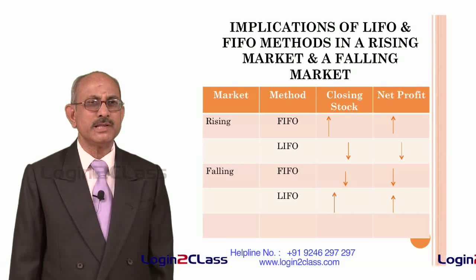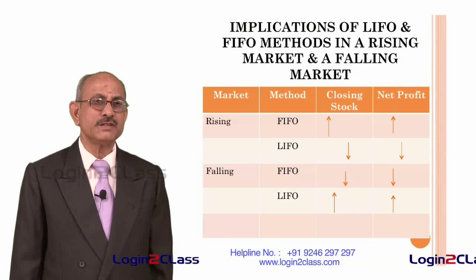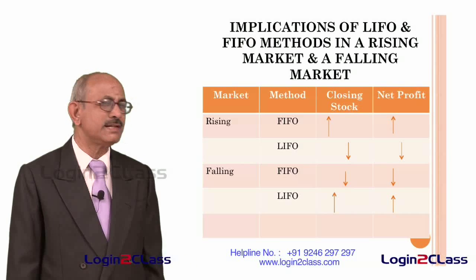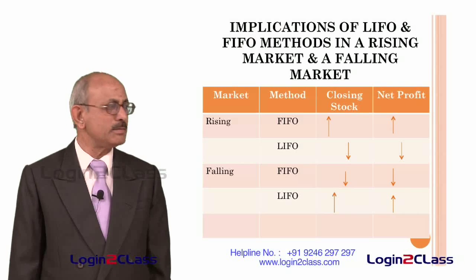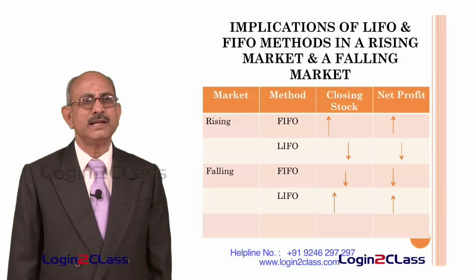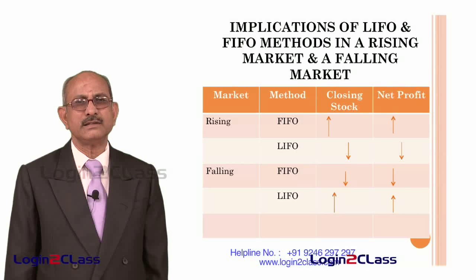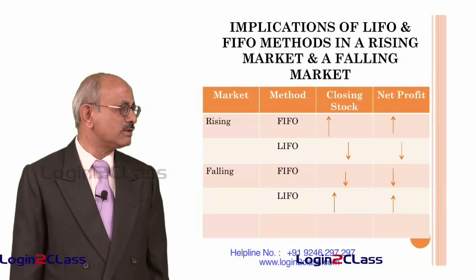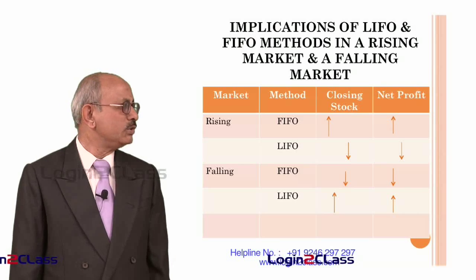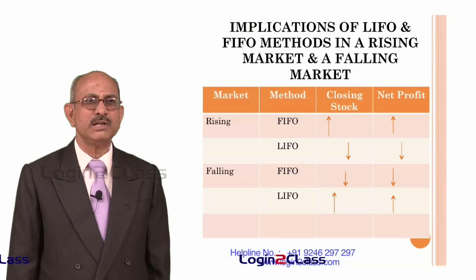And when we go to the LIFO method, here the LIFO method takes into account only the last in first out. That means whatever is the latest consignment is supposed to have been consumed. So, the prices are taken on the basis of the earliest consignments. In a falling market, earliest consignments are always priced at a higher level than the latest consignment. Therefore, the closing stock will be overstated to that extent. There will be higher valuation of the closing stock, and because of that the net profit also will be higher. So, this is the effect of using different methods, and this argument can be extended to the following year.